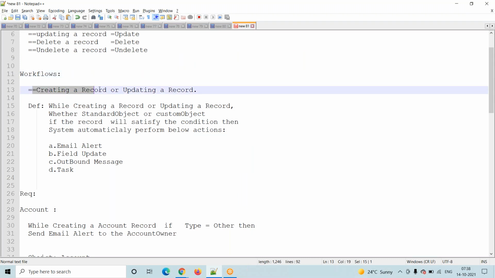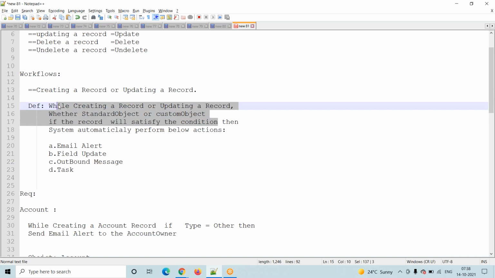While creating a record or updating a record, here we are working with creating a record only. Whether it is a standard object or custom object, here we are working with the case object and account object. If the record in our case has type equal to other, or case equal to escalated, the record will satisfy the condition. I am creating a record in one object, standard or custom, and that record will satisfy the condition.